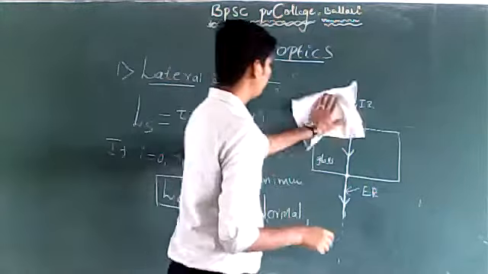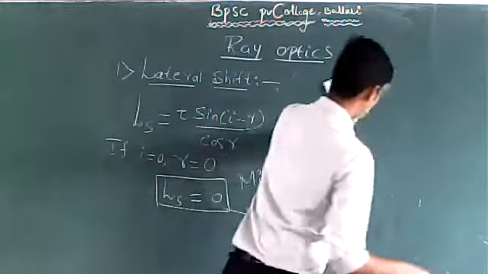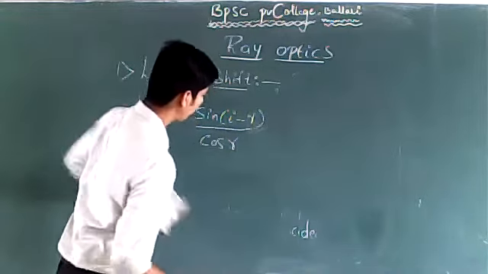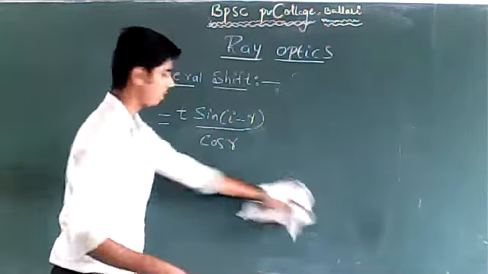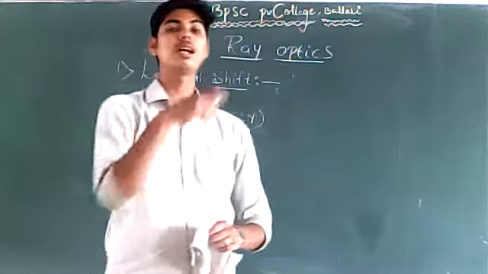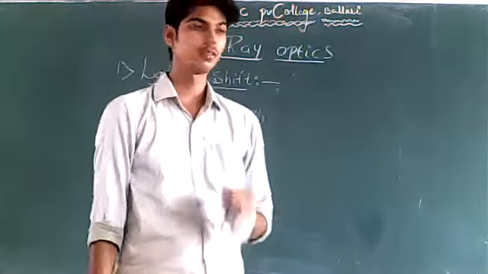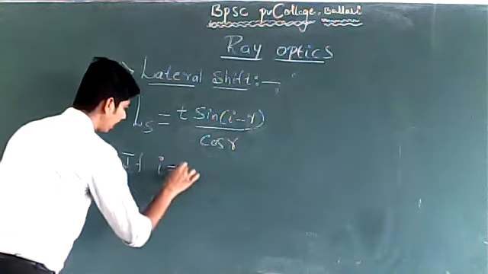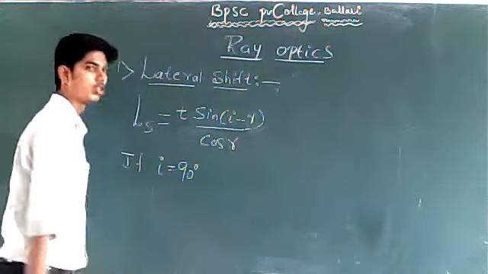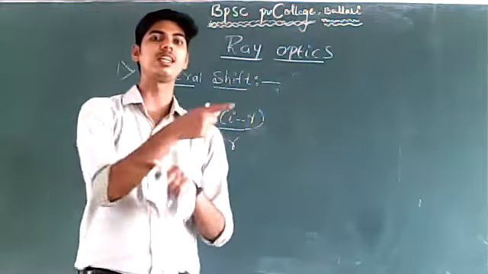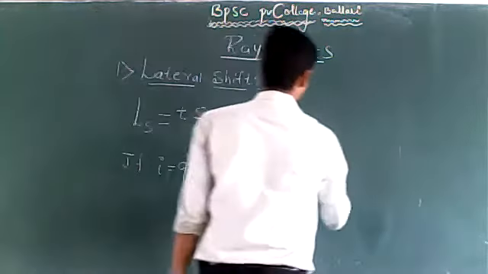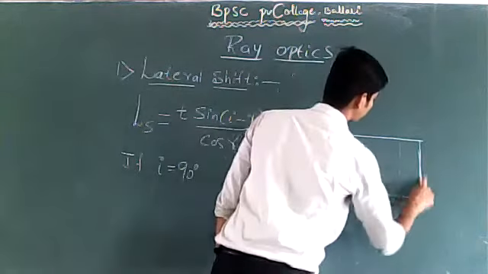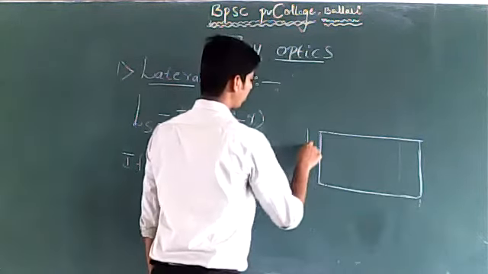Then when will the lateral shift be maximum, sir? Correct? Minimum lateral shift is when the ray of light is incident along the normal. When will lateral shift be maximum? Suppose i is equal to 90 degrees. Suppose a ray of light is incident at 90 degrees, and suppose this is a parallel sided glass slab of thickness t.